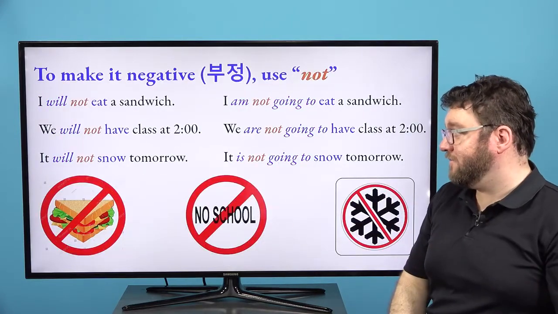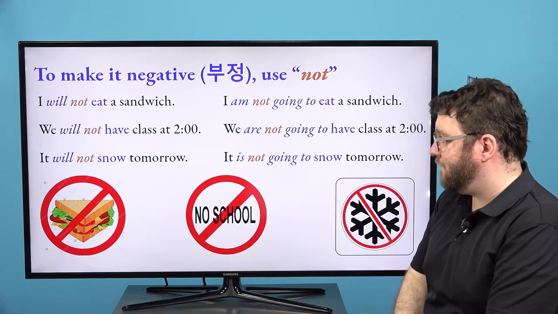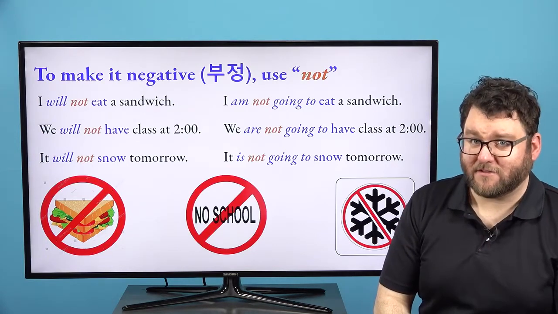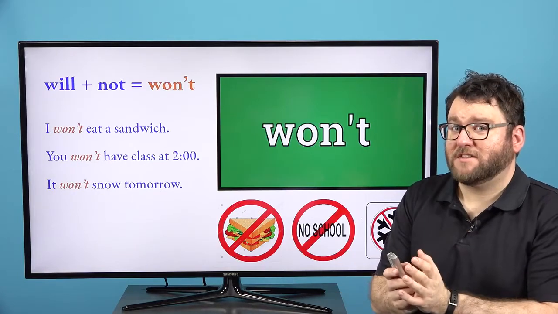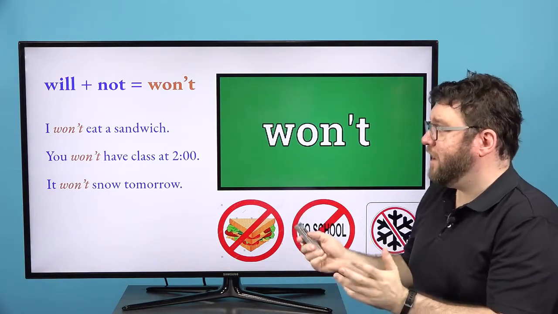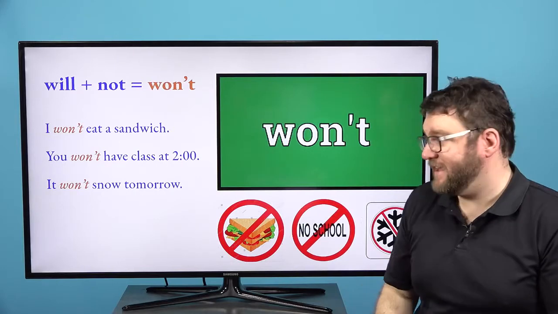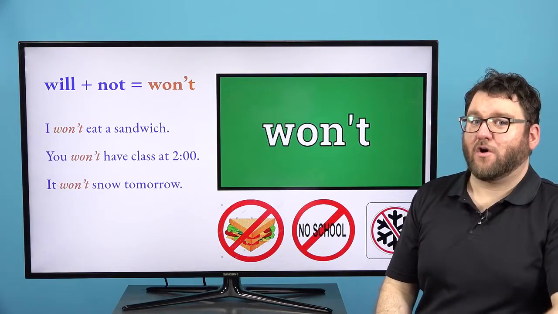And same with the negatives here. So we will not have class at 2. We are not going to have class at 2 o'clock tomorrow. So remember, you can still contract. We will not. We can say, I won't eat a sandwich. She won't go to school tomorrow.